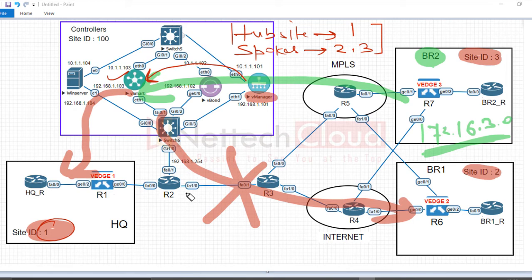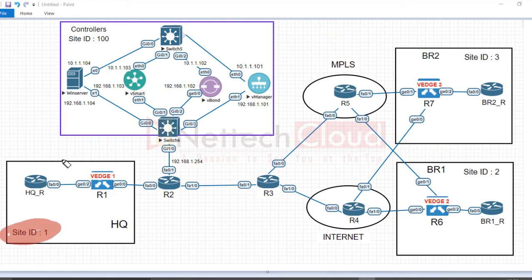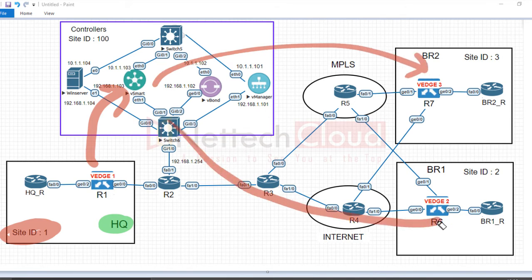Understood? What if a vSmart controller receives a prefix from the headquarter site? As such, there is no restriction. So prefixes received from the headquarter site will be advertised to both vEdges. Agreed? Prefixes received from the headquarter site will first be advertised to the vSmart, and vSmart will advertise those prefixes to both sites, site 3 and site 2.